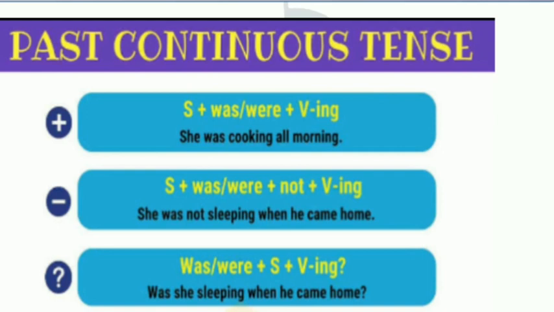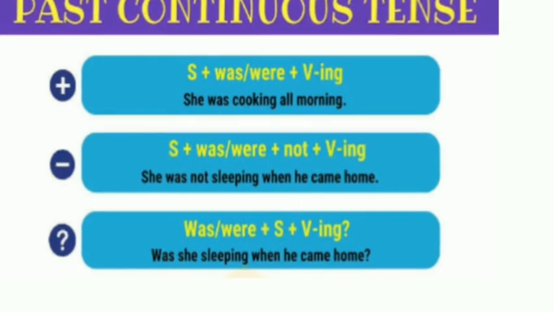And what do we do in negative sentences? We just add not. We have the same formation, but we add not here. She was cooking all morning. She was not cooking all morning. And if we have to make it interrogative, what do we do? We put our helping verb at the first. Like she was cooking all morning, so we say: was she cooking all morning?